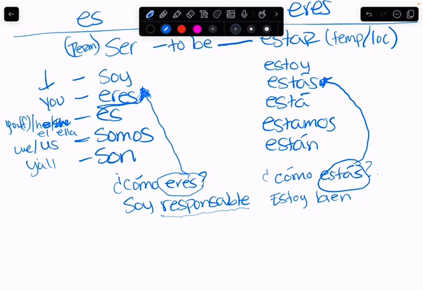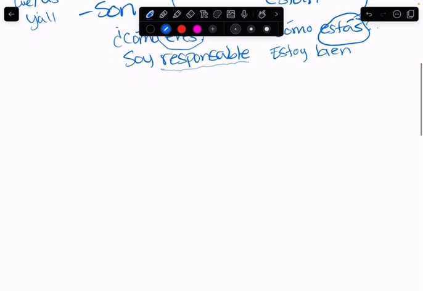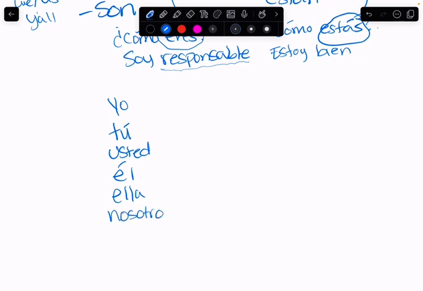So, you have yo, tú, usted, él, ella, nosotros, ustedes.